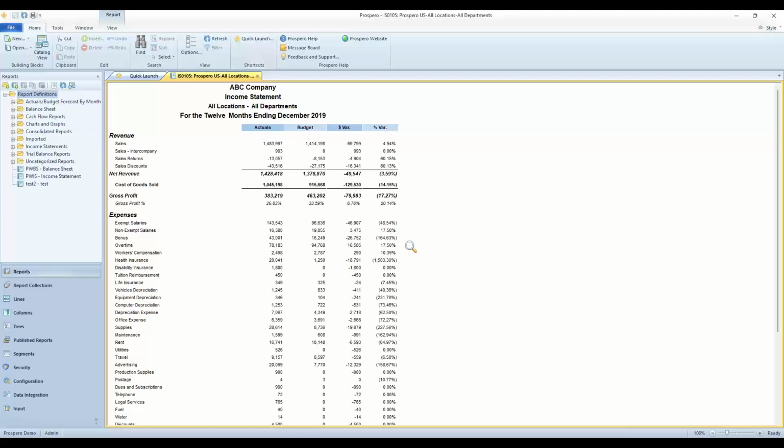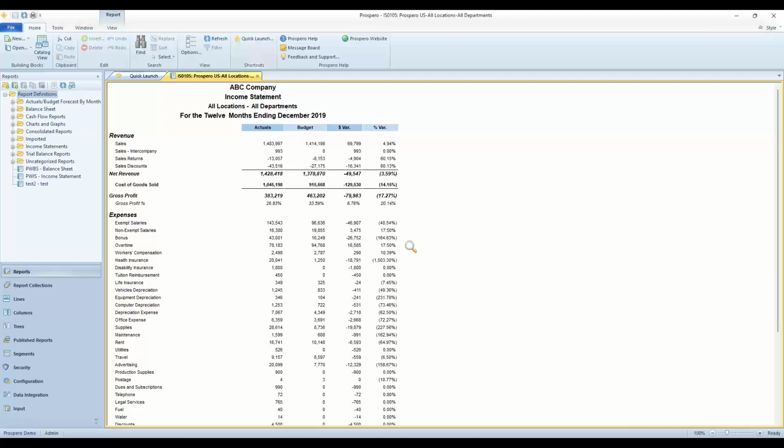All right. So we have looked at a lot of features inside Prospero for reporting. Again, you could have budgeting inside this application as well, but we do sell those separately. We have purchase options as perpetual users. You can buy it all up front, or you have subscription purchase options as well.